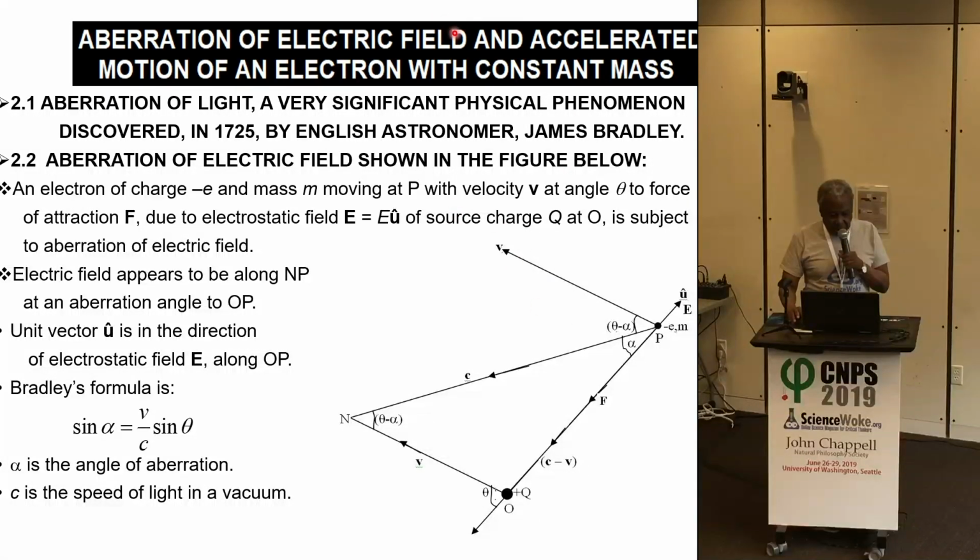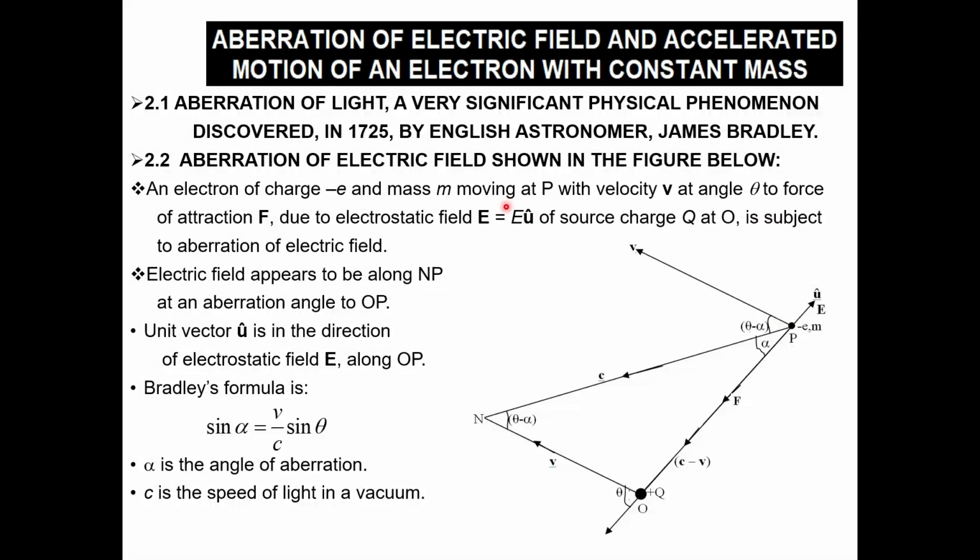An electron of charge minus e and mass m moving with velocity v at an angle theta to the force of attraction due to electric field E is subject to aberration of electric field.